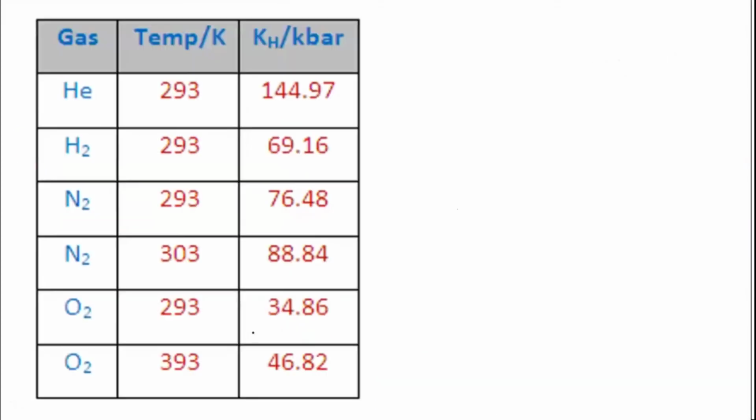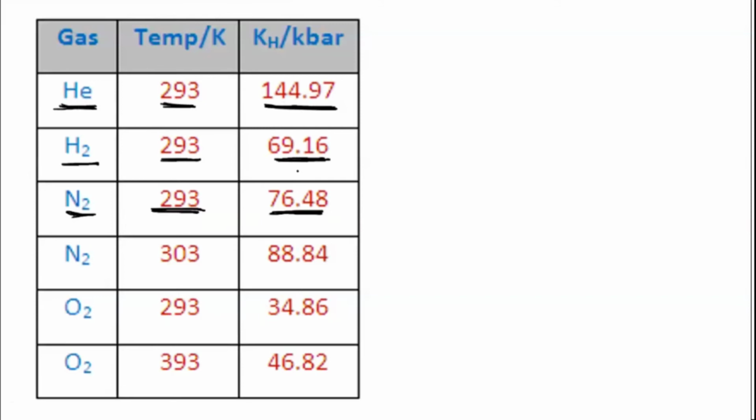Now after this, when different KH values are given to you, you should be able to tell about the solubility. Here you can see I have taken helium at a temperature of 293 Kelvin. This much is the KH value. For hydrogen at the same temperature, 293 Kelvin, you can see the value has come a little less. And for nitrogen at 293 Kelvin itself, you can see it has decreased still. So what does this value indicate? You should be able to interpret with this value.